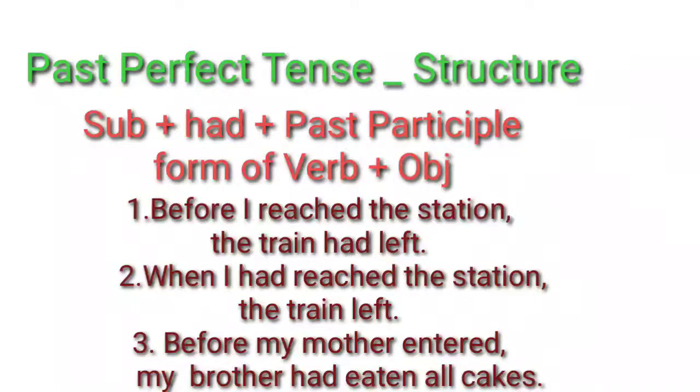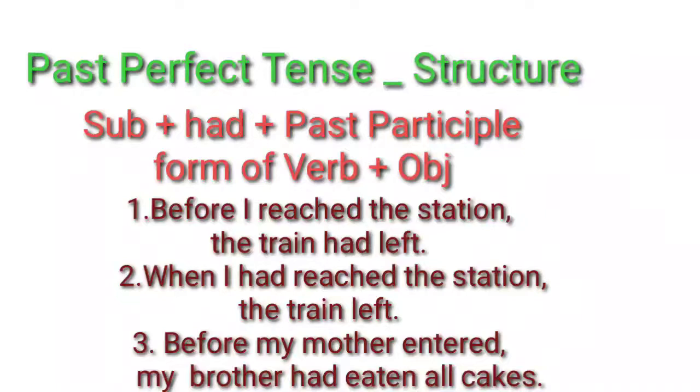Look at the third sentence. Before my mother entered, my brother had eaten all cakes. Here also two actions took place. See, she might have prepared, she might have made some cakes, and she might have gone out, and by the time when she came back, those were already consumed by your brother. Before my mother entered, my brother had eaten all cakes. Here, what was the first action? Brother eating cakes was the first action. Second action, mother entered. So, no cake was left by the time mother entered the room.